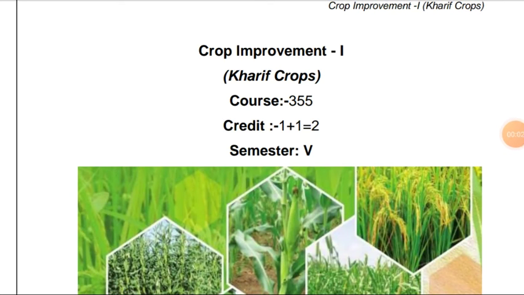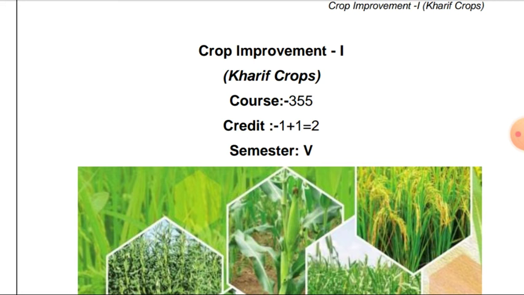Hello students, for the fifth semester in genetics and plant breeding, the course offered is course number GPB 355. The course title is Crop Improvement I (Kharif crops), and this course is allotted 2 credits, 1 credit for theory and 1 credit for practical.